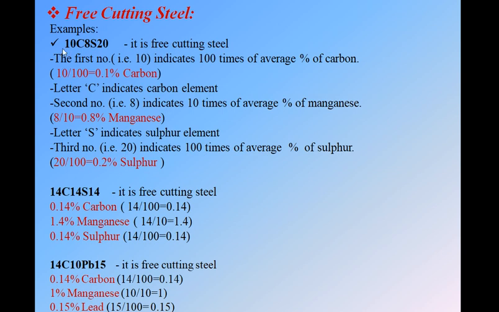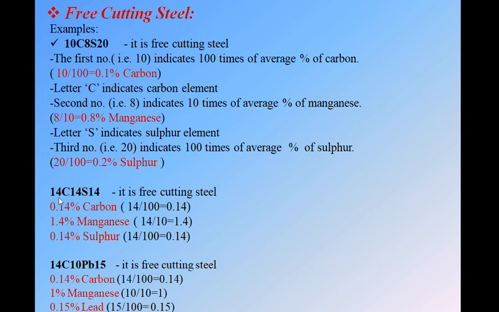Okay. So see, if you have something like 10C8S20, then this will be a free cutting steel. Remember, if you only have 10C8, it is plain carbon steel. But when we have something else, that is S20, that is 10C8S20, this combination will be called a free cutting steel. First number is carbon content divided by 100, second number is manganese content divided by 10, third number is sulfur content divided by 100. You get the actual contents.